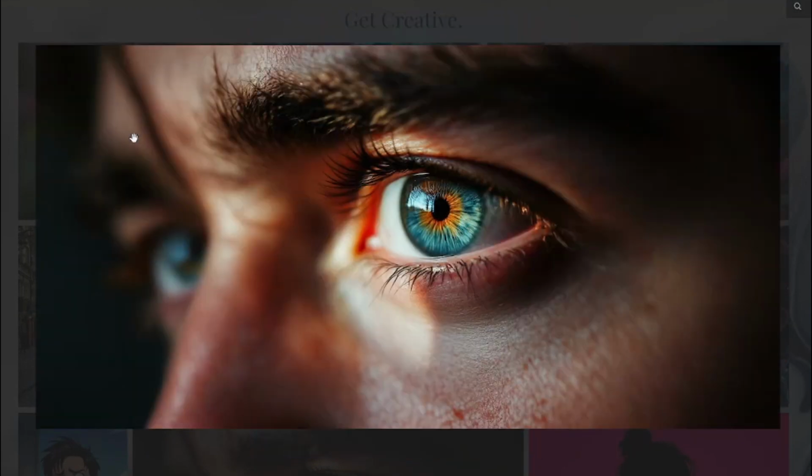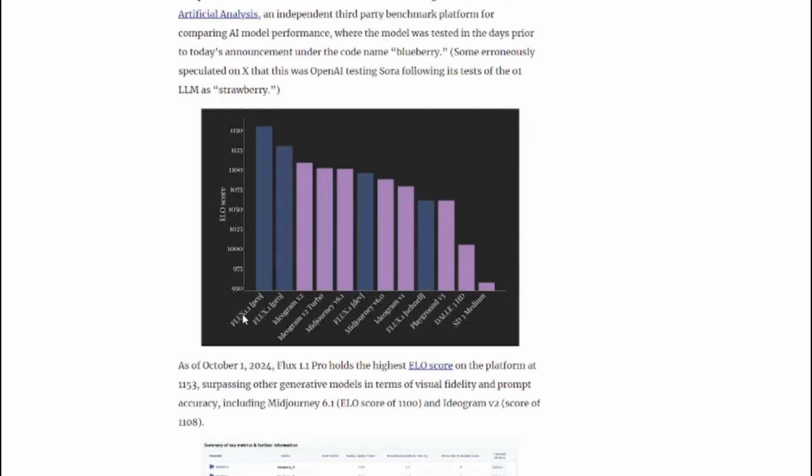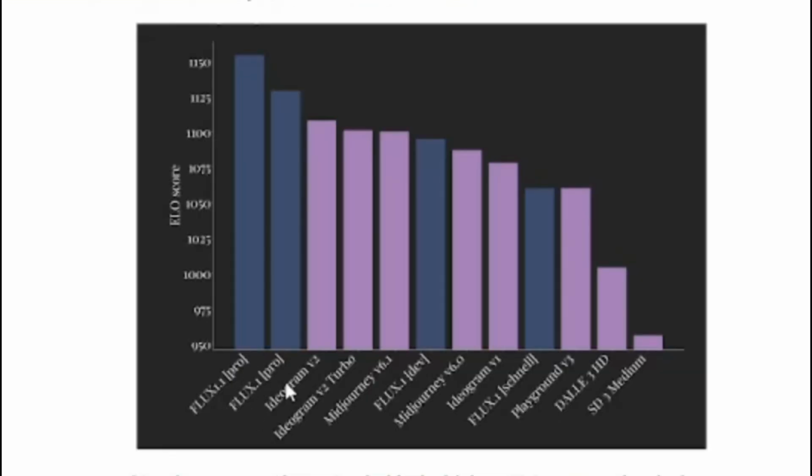And in the graph, you guys can literally get an idea of how much faster and how much more capable Flux 1.1 Pro is going to be. It's going to surpass every Flux and Midjourney and as well as Ideogram model that has been released before. You can see in this graph, we have DALL-E as well, we have Stable Diffusion 3 Medium as well. So yeah, Flux 1.1 Pro is going to surpass every single other AI tool, doesn't matter if that is an online or an open source one.